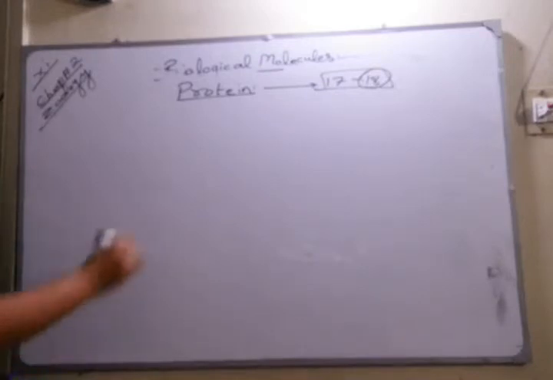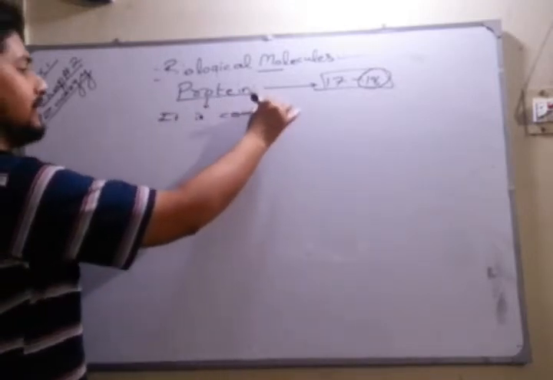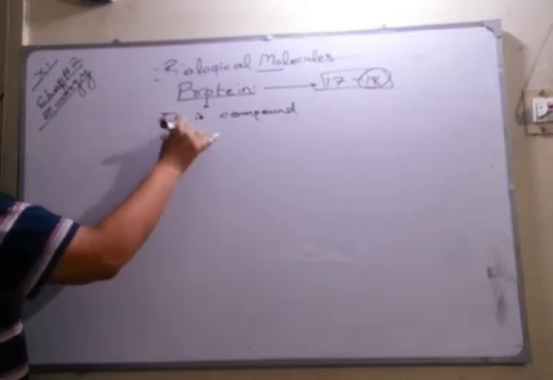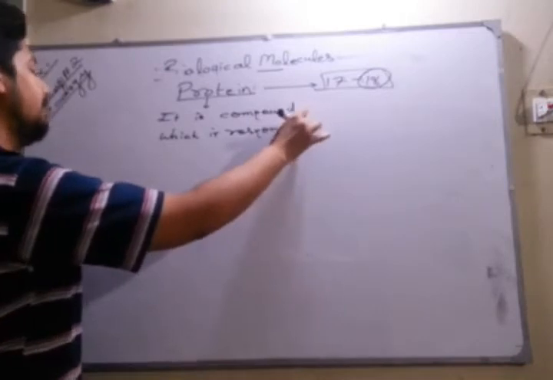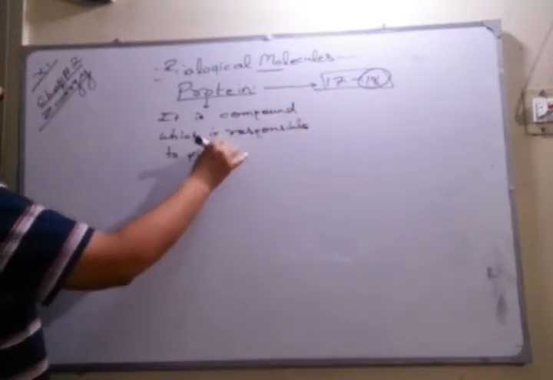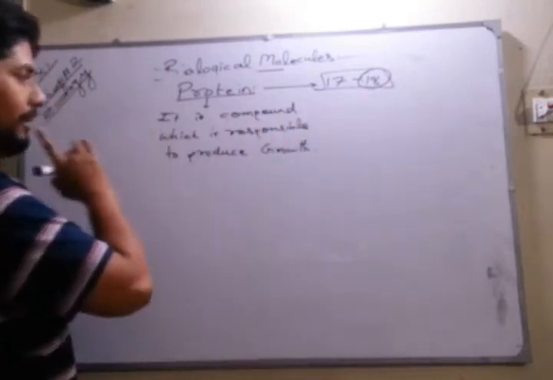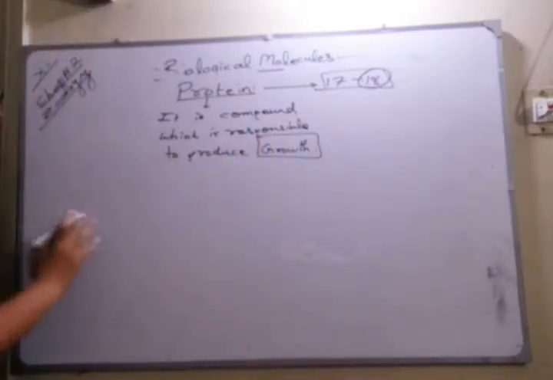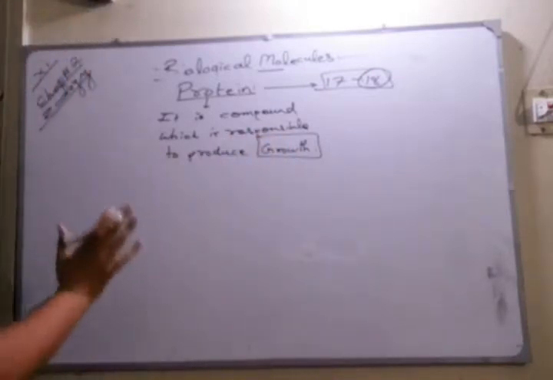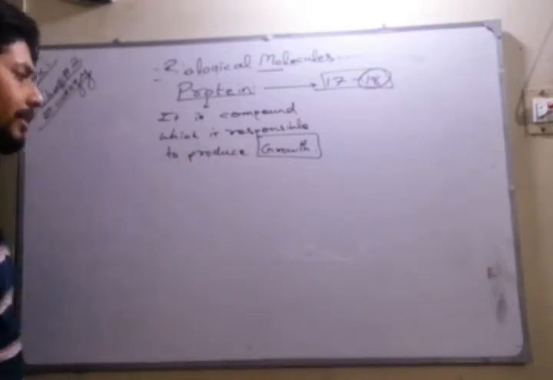So what is protein basically? Protein is a compound which is responsible to produce growth. It is not a compound which produces energy. It is responsible to produce growth. It can produce energy, but that is not your level. The thing we have to make a priority is what protein is: a compound which is responsible to produce growth.